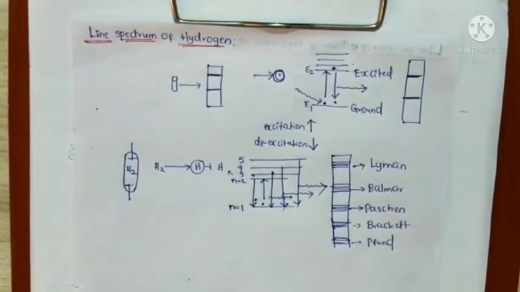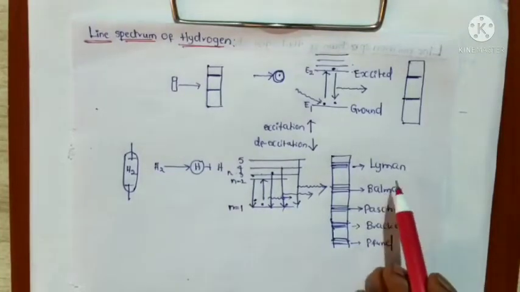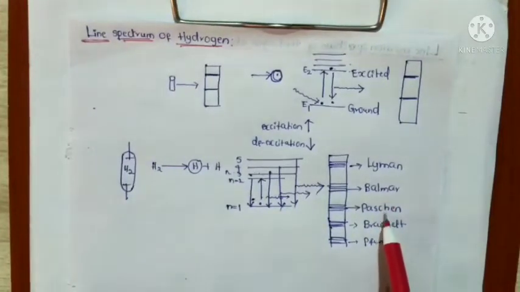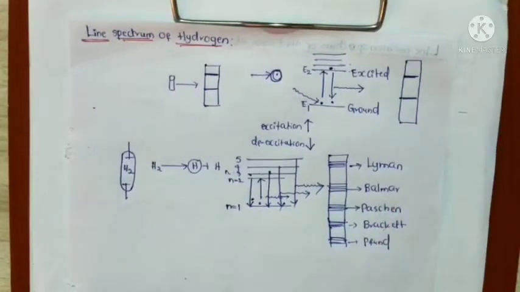Actually, hydrogen contains only one electron, but its atomic spectrum consists of a large number of lines which have been grouped into 5 series: Lyman, Balmer, Paschen, Brackett and Pfund series.